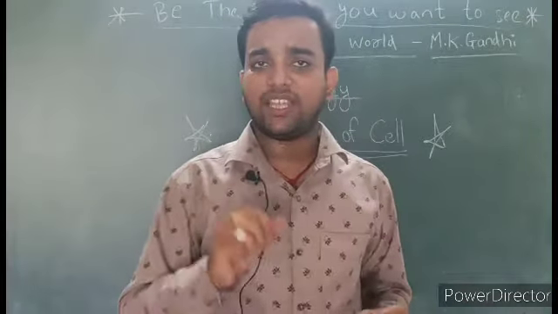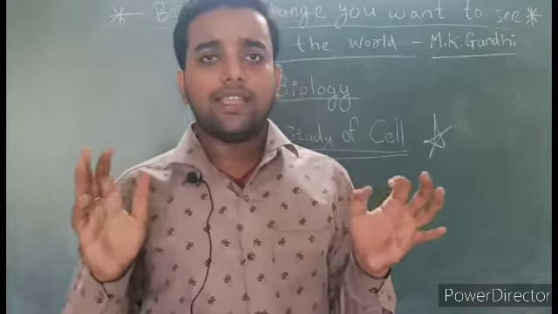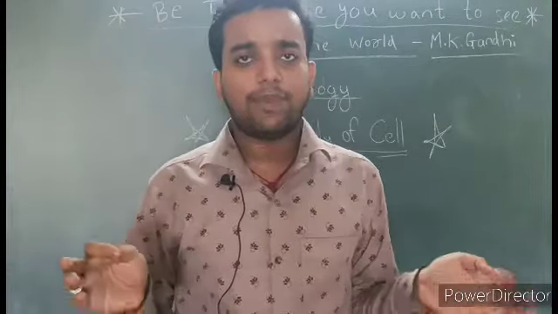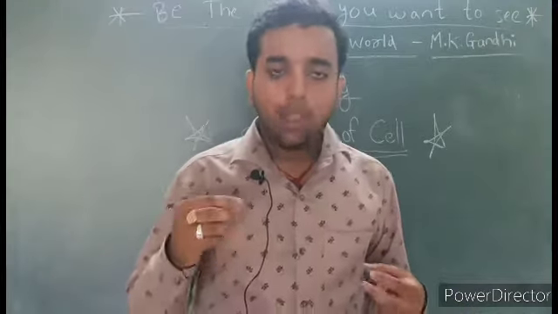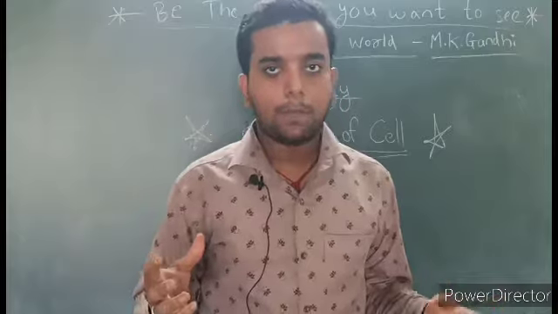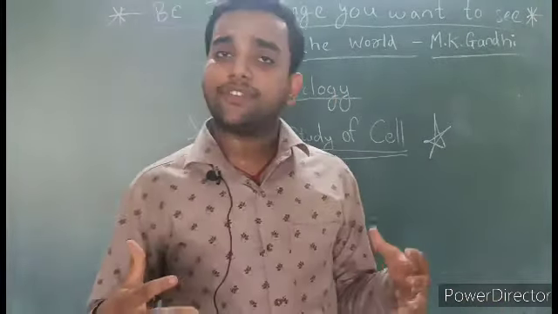The word cell was coined by Robert Hooke, a British scientist. The smallest cell which we find is Mycoplasma gallisepticum, while the longest cell is the neuron, and the biggest cell is the ostrich egg. So let's start moving towards the structure of cell.